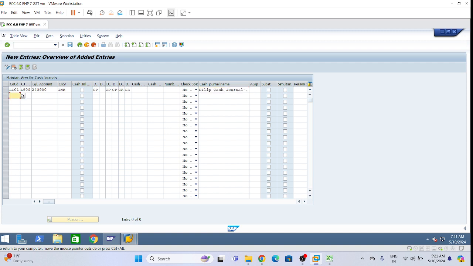Okay, same way you know control. This CP three times, but see where I am giving CP, this document is for GL account. I am not giving for distribution. Then here you can keep this one blank, second one. Control Y.